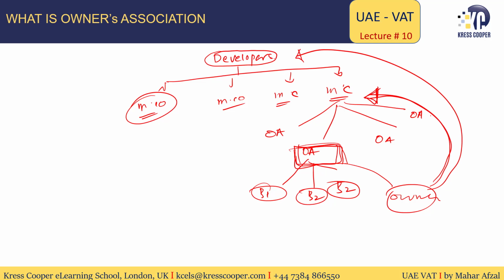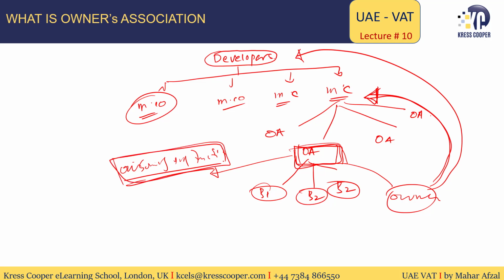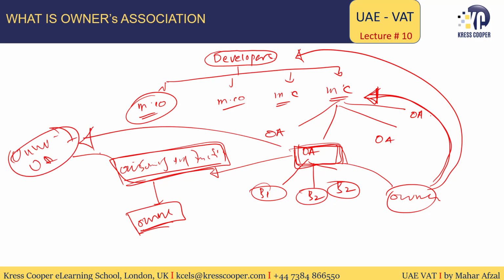There is a possibility as well that the owners association is outsourcing any function. Maybe they are outsourcing the invoicing function. There are different types of activities which are being performed by the owners association. Maybe they are outsourcing it to someone else. If someone else or any third party is issuing invoices on behalf of the owners association in the name of the owners, then these invoices must be carrying the wording on behalf of the owners association, and ultimately the owners association will be liable to pay output tax on such invoices.